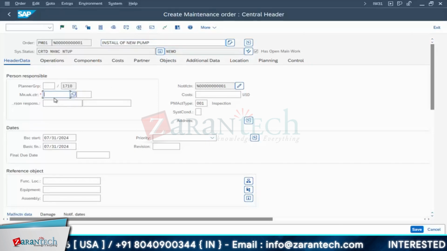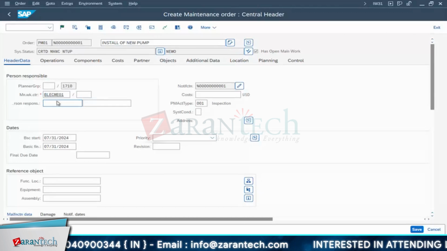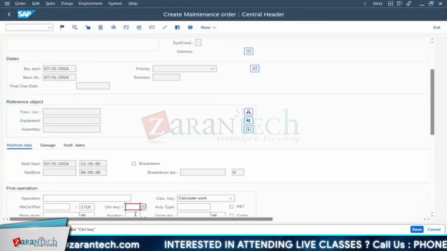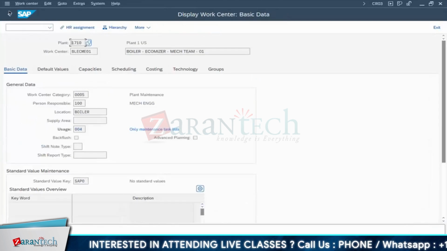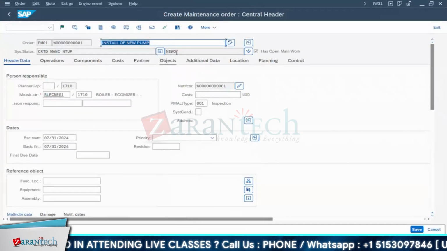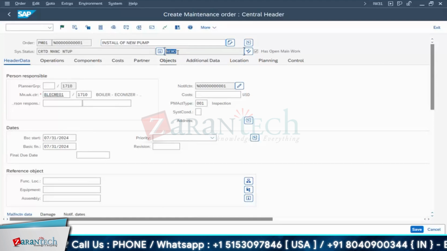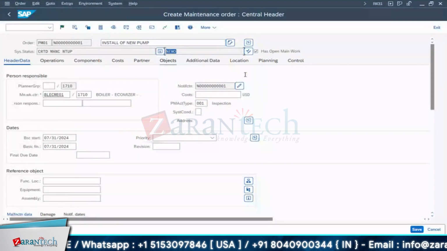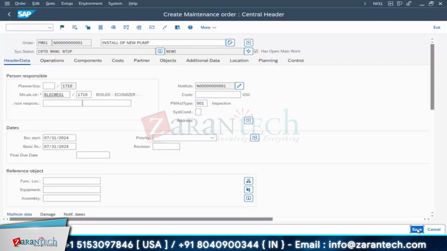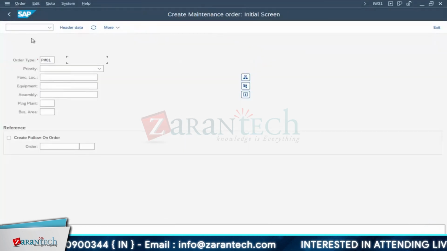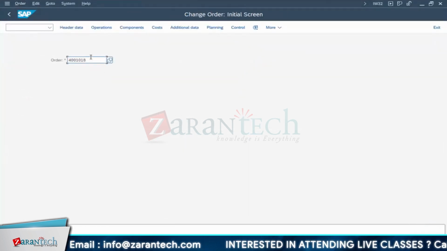I'll tell you where it will be useful. Again, I'll go for this. This work center is maintained. We'll maintain the control key for the first operation, it is mandatory. Yesterday we created one, and we need to release it again. Now we will see how this happens. I'm not going to do anything now, so just save this. Now the order has been generated. I'll keep this as it is.